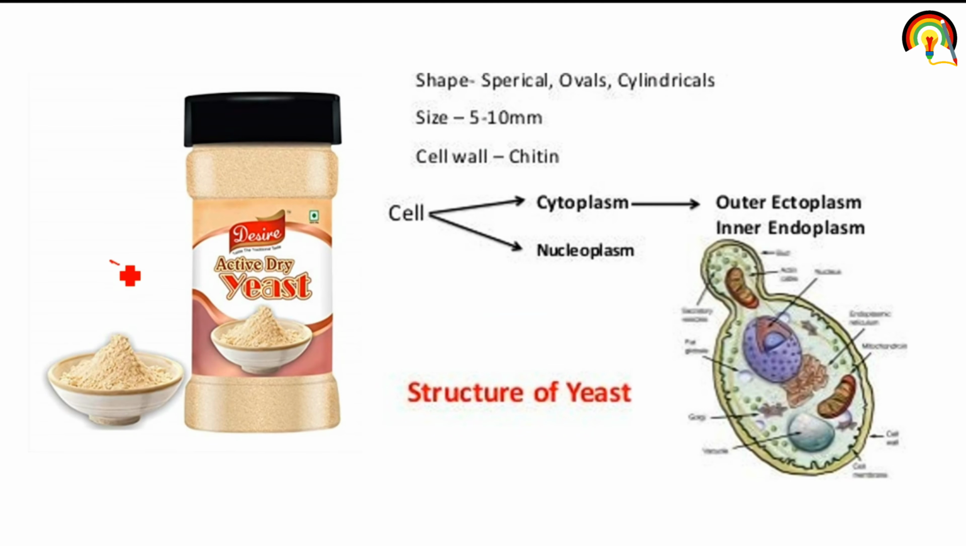So it's active dry yeast that we mainly use for making dough. And the shape of yeast can be spherical, oval shaped, cylindrical, and the size ranges between 5 to 10 micron, and cell wall is made up of chitin. And the cell consists of cytoplasm as well as nucleoplasm. Nucleoplasm is the fluid that is filled inside the nucleus, as well as cytoplasm is the fluid that is filled inside the cytosol where all the organelles are present.